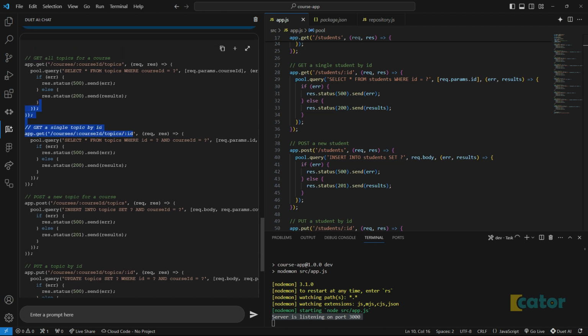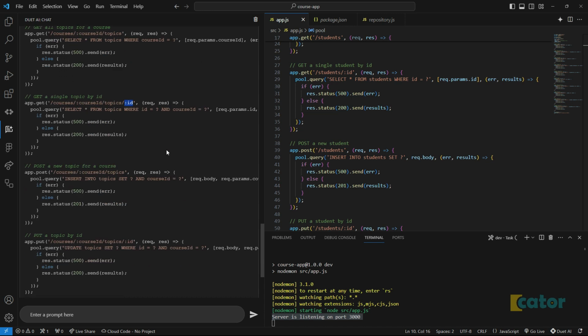I think it's fine, because it just shows us that we want to be exact. What you could have done is maybe not even have this course ID, but rather just have a topic, and then grab the topic by the topic ID that you have there, assuming that topic ID is going to be unique in the whole database, regardless of the course.